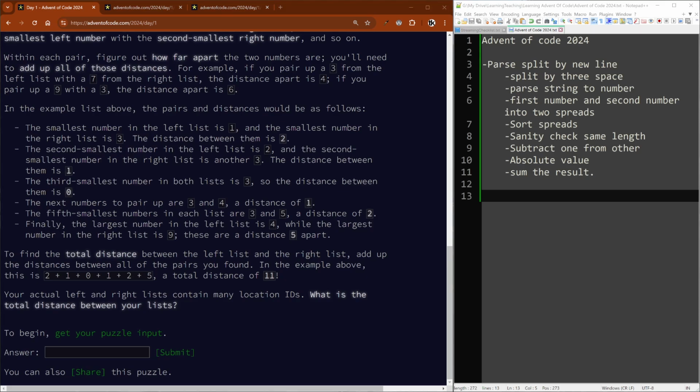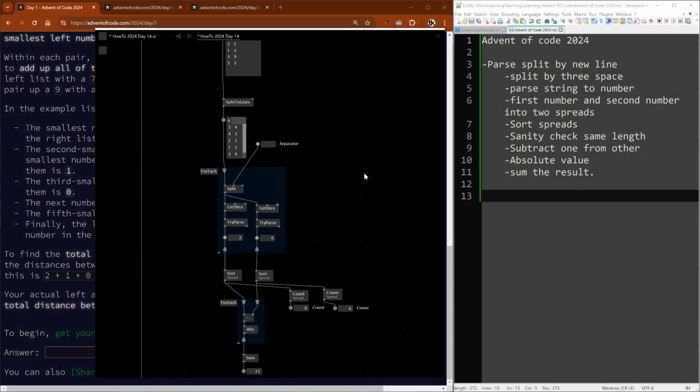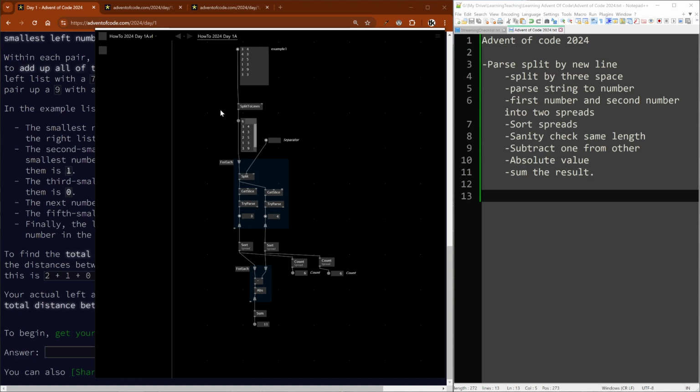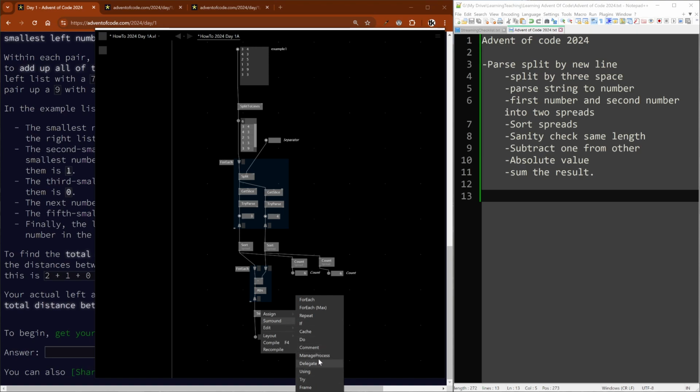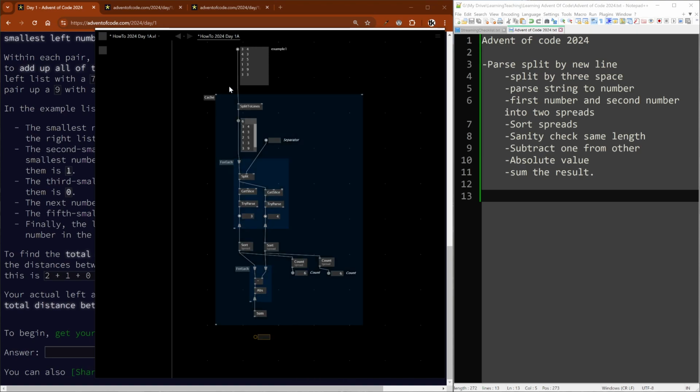Great. All right. So now what we're going to do is get the data, the actual thing. However, what we want to do is put this in a cache, because what we were looking at before ran every frame, which was great for debugging it. But if it runs every frame and we give it a very large input, that could be very slow.